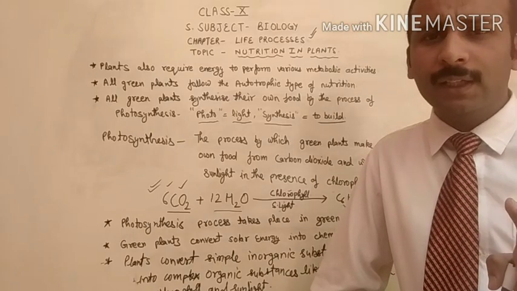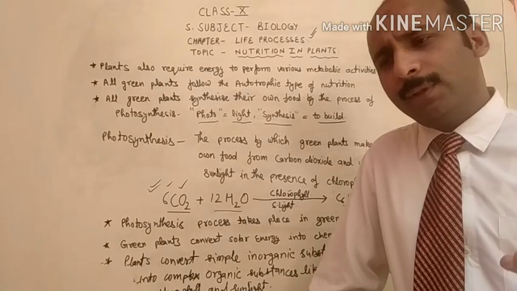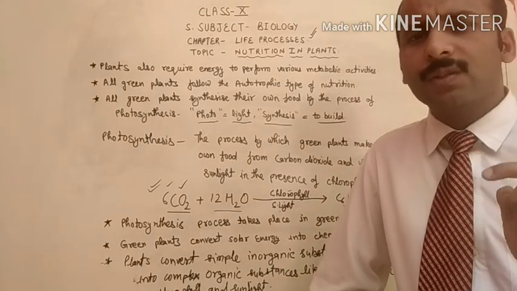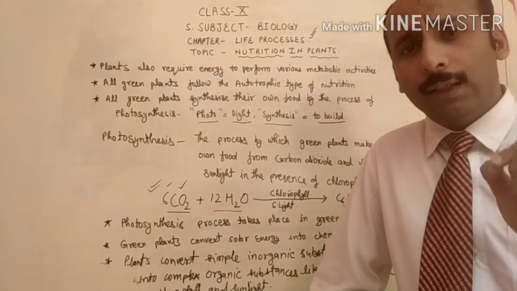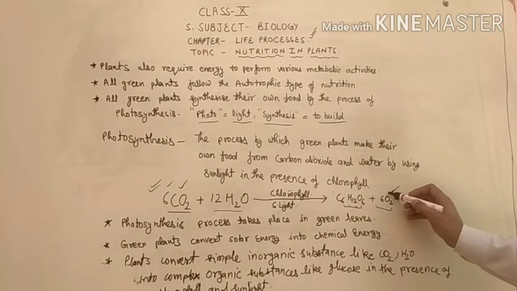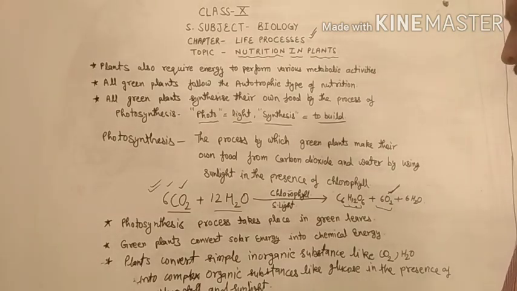No animal can produce it, and no animal can live without oxygen. In simple words, you can say that life on earth depends on the production of O2 during photosynthesis. Now come to the next topic.